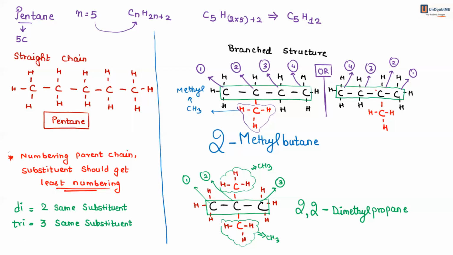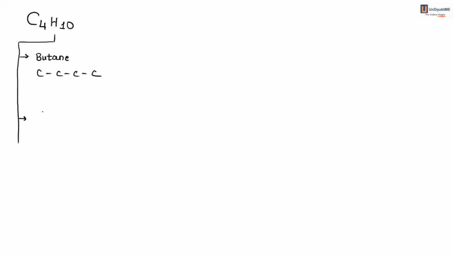So yes, we have written for pentane 3 structures, 1 straight and 2 branched. Now a question can come: why are we learning this? What is so special? If you talk about butane, which is C4H10, with the same molecular formula, it can be written in 2 different forms. One is the straight chain, and another is a branched one, which is 2-methyl propane, a branched compound.